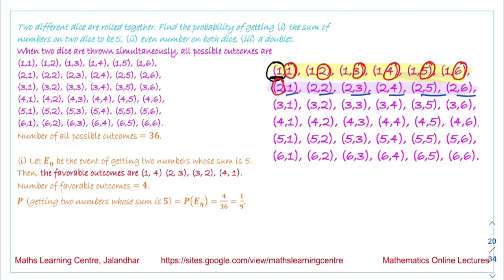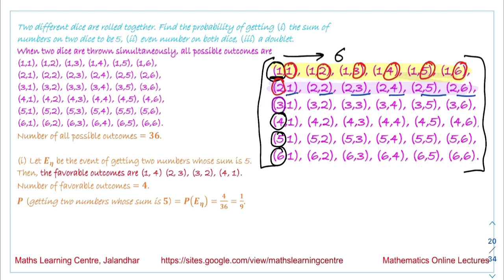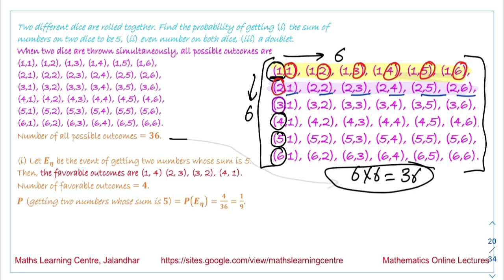Similarly on the first die we can obtain 3, and then 4, 5 or 6, and if we list all these numbers, we will get this collection of possible outcomes. Now the total number of outcomes: we have 6 over here, 6 over here. So the total number of outcomes is 6 into 6, that is equal to 36. These are the number of all possible outcomes.